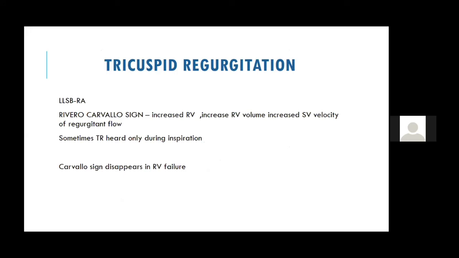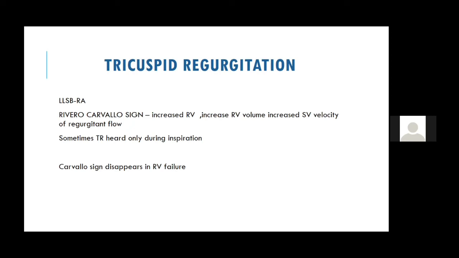In tricuspid regurgitation, I want to discuss one more important finding. What things increase the intensity of TR? We know that inspiration increases the intensity, and most commonly it's the intensity of TR which increases, because on inspiration there is an increased venous return from the RA to the RV, and so the RV stroke volume increases. So inspiratory increase in TR is known as Carvallo's sign.